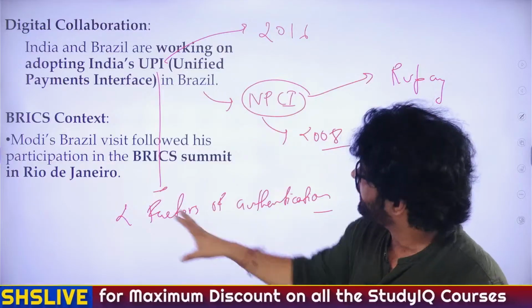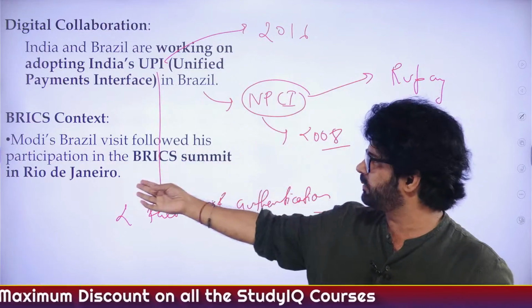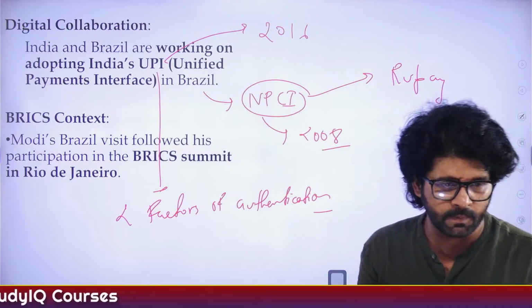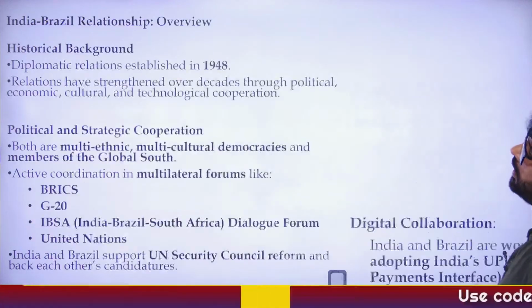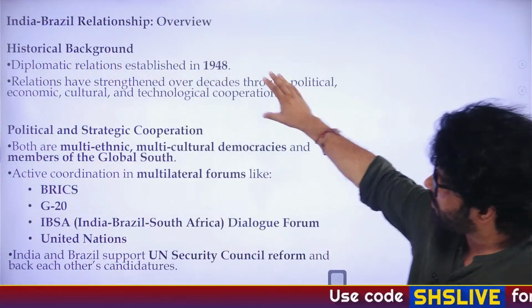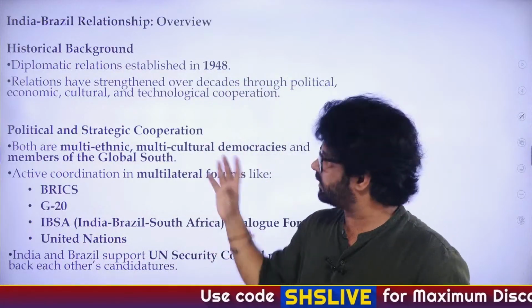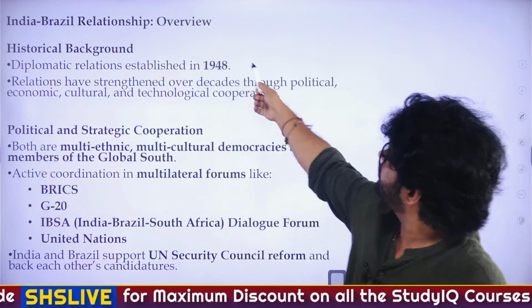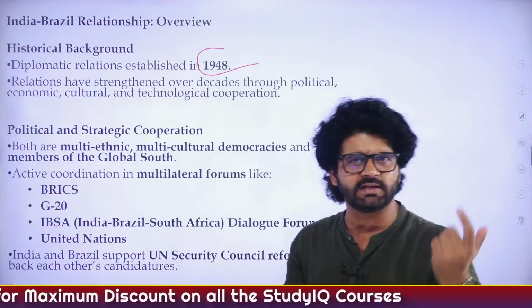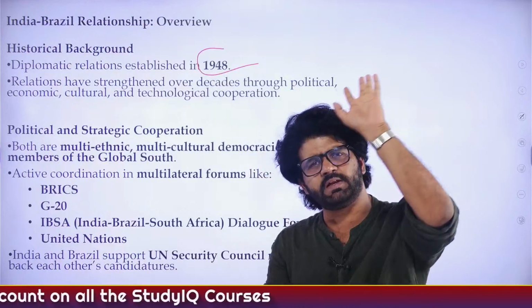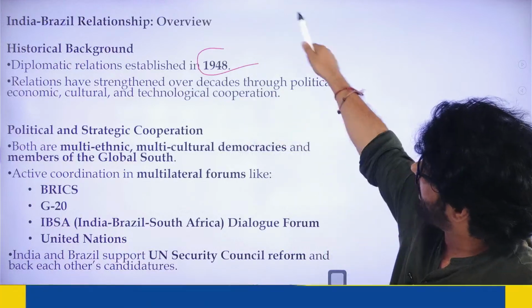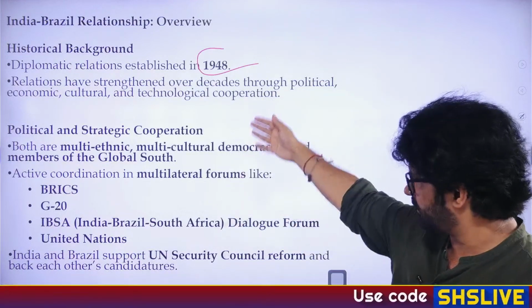Okay, sir. BRICS context. Again, the BRICS summit will be happening in Rio de Janeiro, as somebody was saying. The 17th BRICS summit, Saida was saying. Awesome. India-Brazil relationship overview is divided into different parts: political dimension, economic, as we have discussed. Historical: 1948, one year after India's independence. Brazil got independence very early, 1822. So one year after India's independence, we established a relationship, political and all those things.